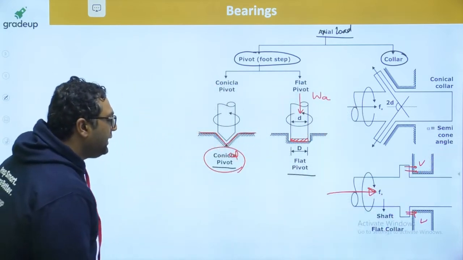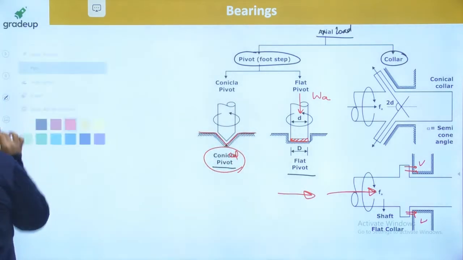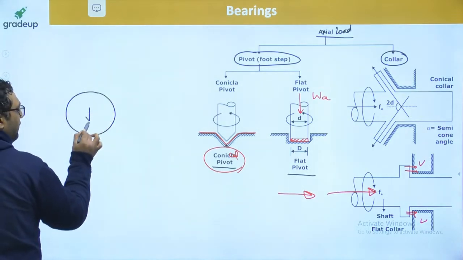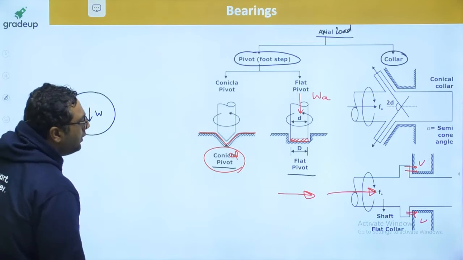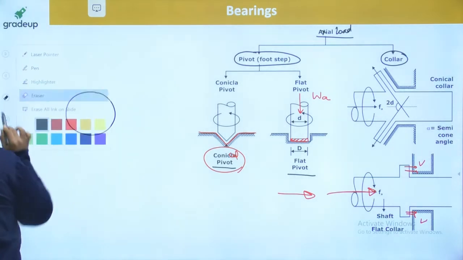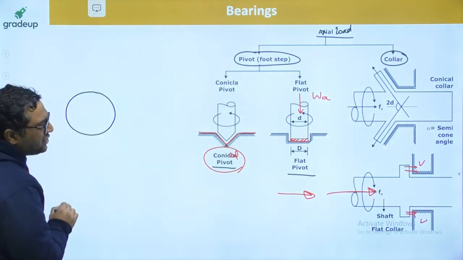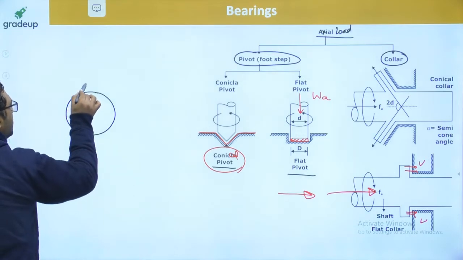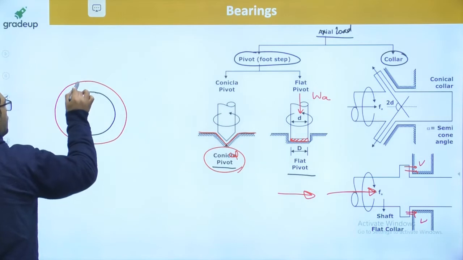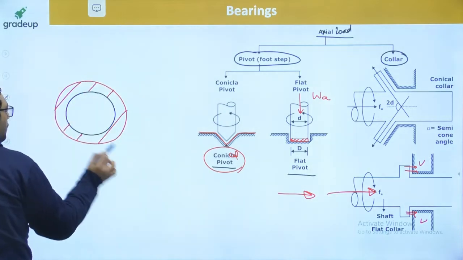If you want to see this view for this case, this view will make it clear. This is the shaft. Let us say W is acting, and we need not discuss W here because we are talking about axial loading. So this is basically a shaft, and this shaft will have a collar surface. I am making the collar surface like this. This is the collar on the cross section of the shaft, and I am making it hatched. So this is nothing but the collar.